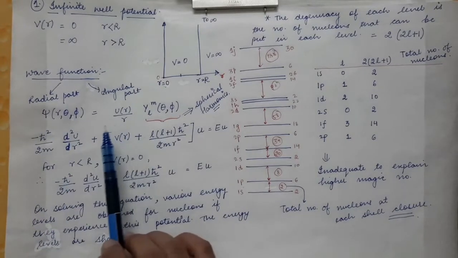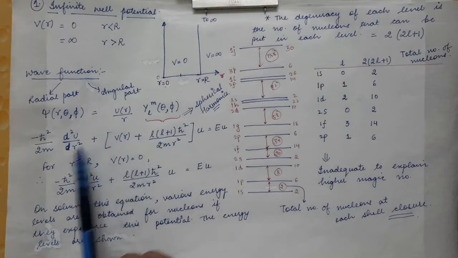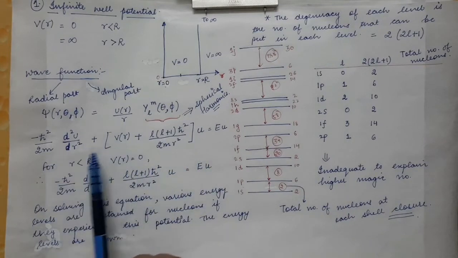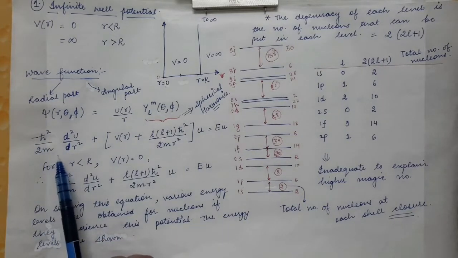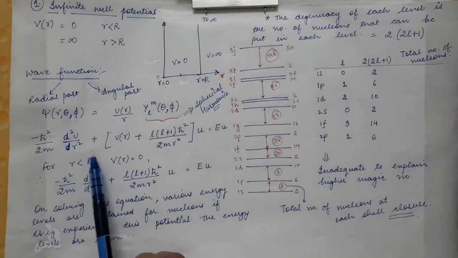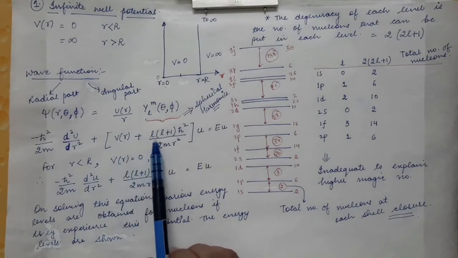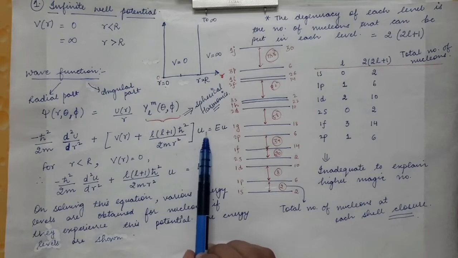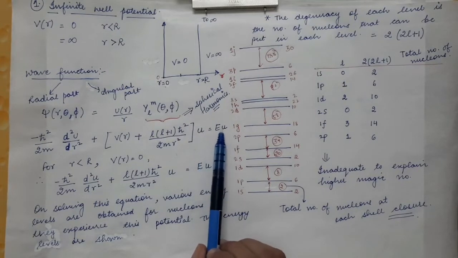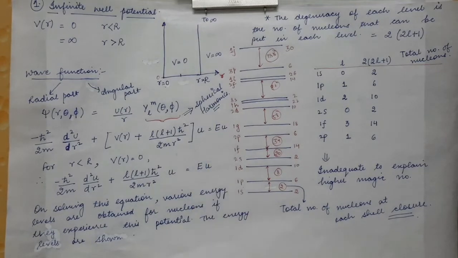Now when you put this expression of psi in the Schrödinger wave equation, the radial part of the equation comes out to be: minus h cut square by 2m times d square u by dr square, plus the potential which the nucleon is experiencing, plus this angular momentum term, L into L plus 1 h cut square by 2m r square, times u, equal to energy times the u wave function.